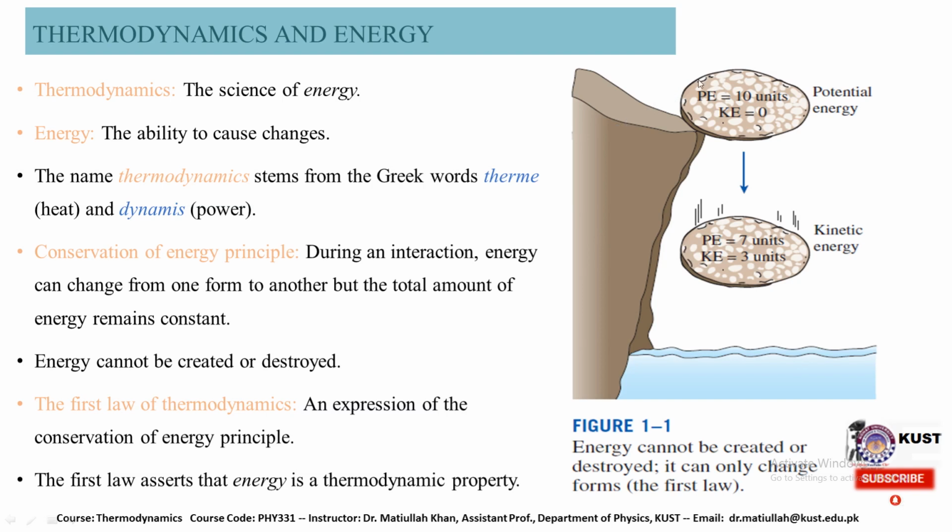Here we are looking at a picture where initially the object is at some height, and it has potential energy of 10 units while it has no kinetic energy. When it falls down, gradually its kinetic energy increases while its potential energy decreases. At some particular point, its potential energy is equal to 7 units while its kinetic energy is equal to 3 units.